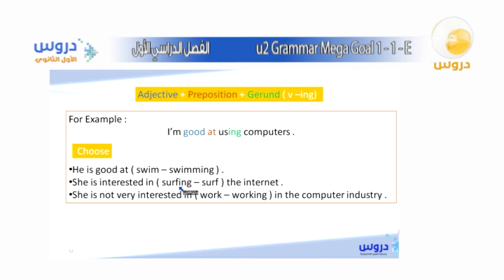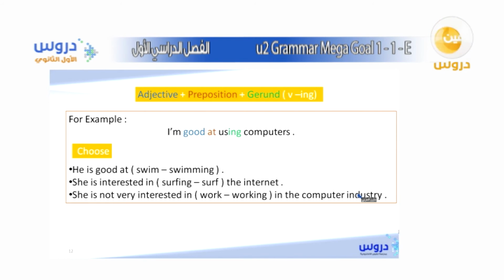Here, serving is the kind of action that she is interested in. This action refers to this adjective, okay? Excellent job, Shireen, Summer, okay? And here the third sentence is, she is not very interested in work or working. What do you think, guys? It is working, Shireen, in the computer industries, okay?